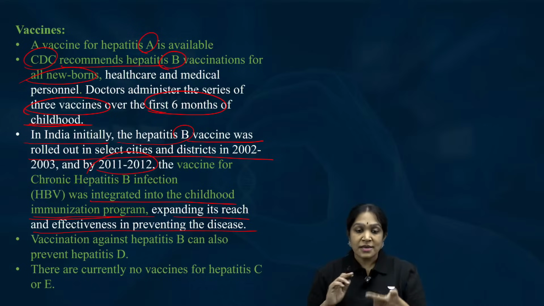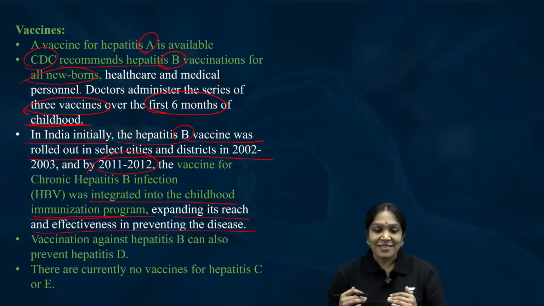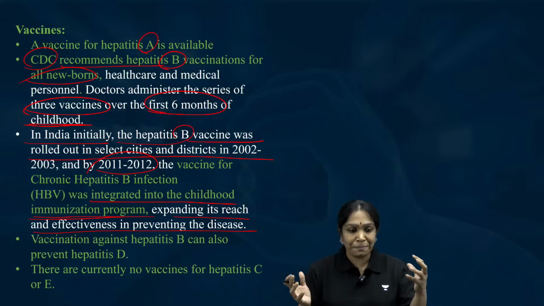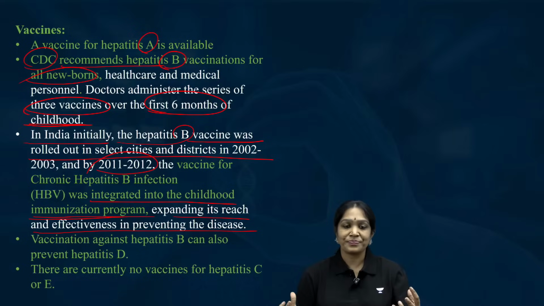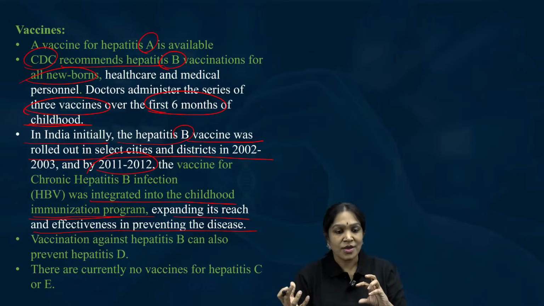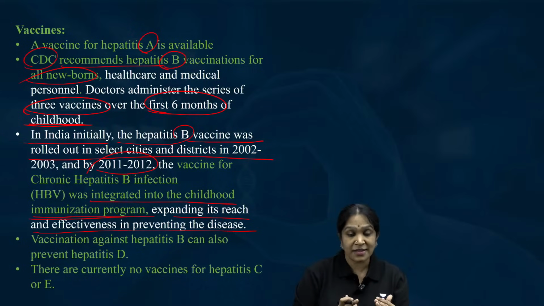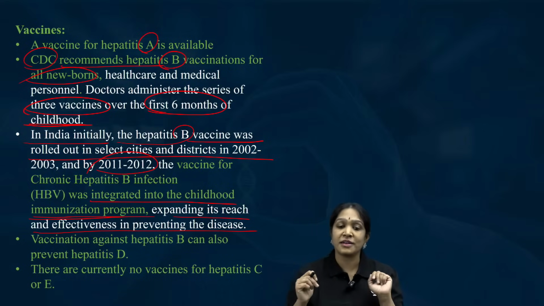The unvaccinated people are like the fuel for the fire. So they are the source where the virus will survive and that virus can infect other people.